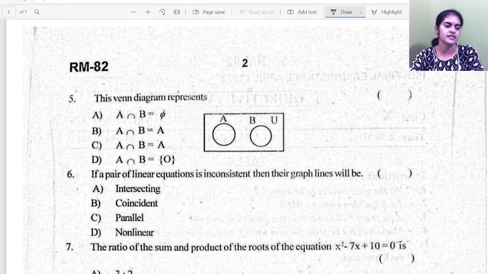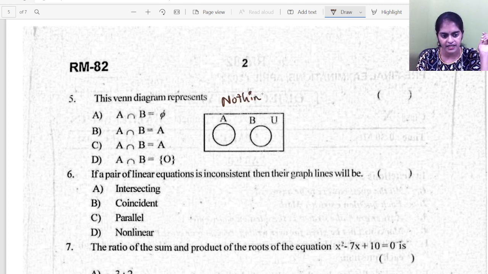This Venn diagram represents what? You can see there is no A union B, there is no A intersection B. A and B, and there is nothing common between A and B. So if there is nothing common, what do you call? These sets are called disjoint sets. When nothing is common, these sets are called disjoint sets.